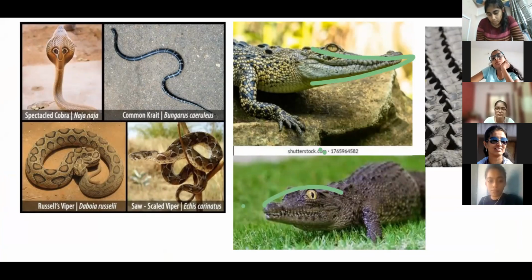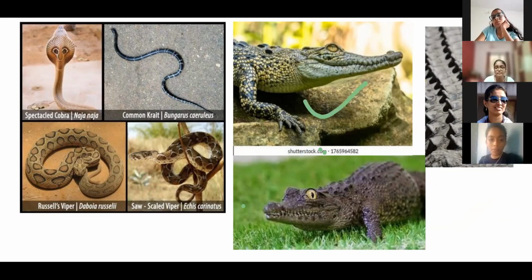Just one jaw and the second jaw, the mouth position is totally different. On the basis of that, we can easily identify this one is crocodile and this one is alligator. We can't say that all are crocodiles. Different varieties are there. One is alligator, the other is crocodile. This is also called ghariyal.